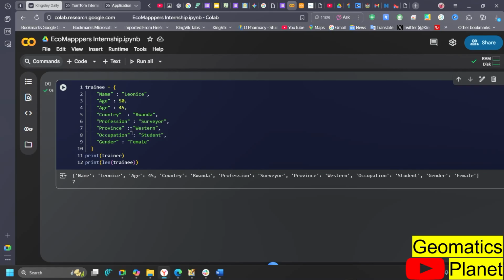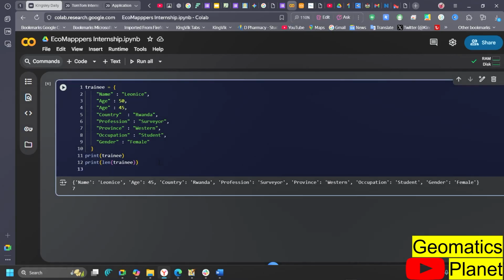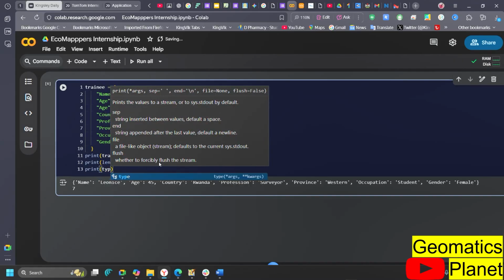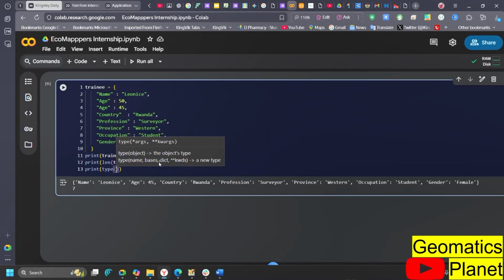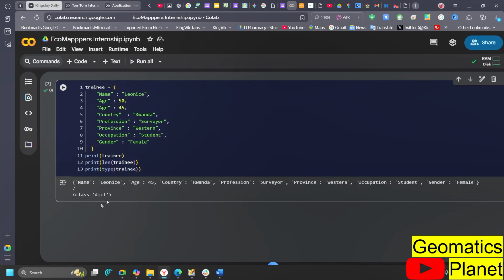So at the same time, if you also want to know the type of data, the same thing we did in the other one, you just also need to say type, and then you call what you defined here. If you run it again, you will see that the class is dictionary.